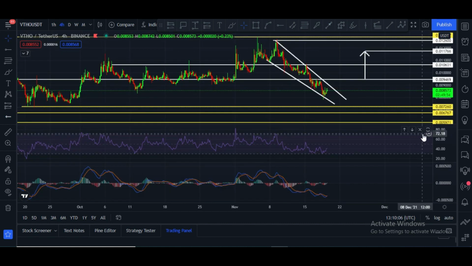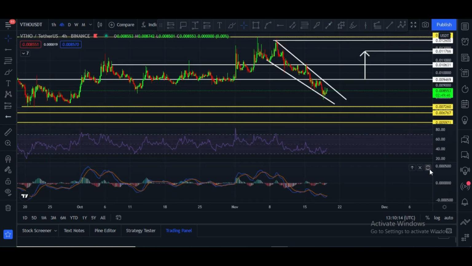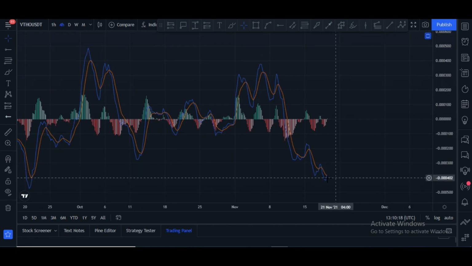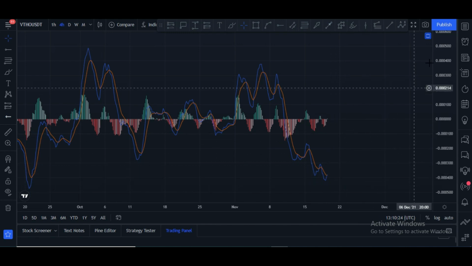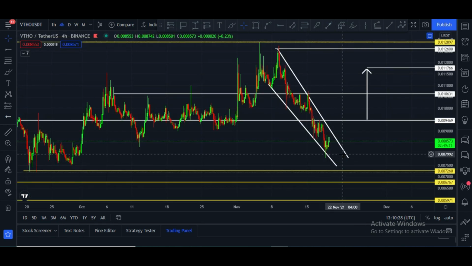Let me please show you RSI. 4-hourly RSI is at 40. Once it crosses 50, in that case this will be good and price will go up. Otherwise some sideways action. 4-hourly MACD crossover towards upside is about to happen, and a little green tower is appearing. That is a good sign. This is the indication maybe price can go up right now.